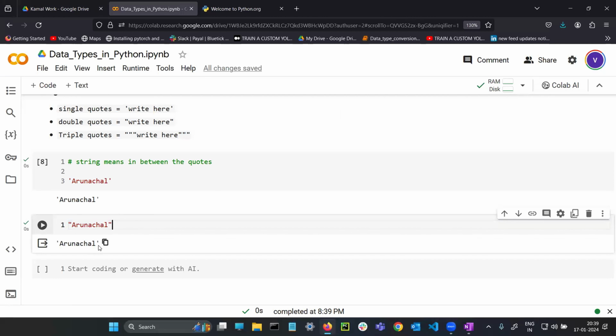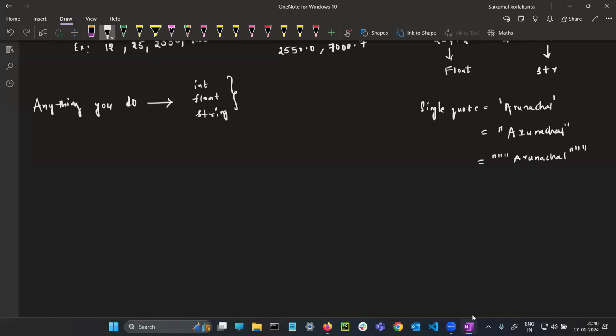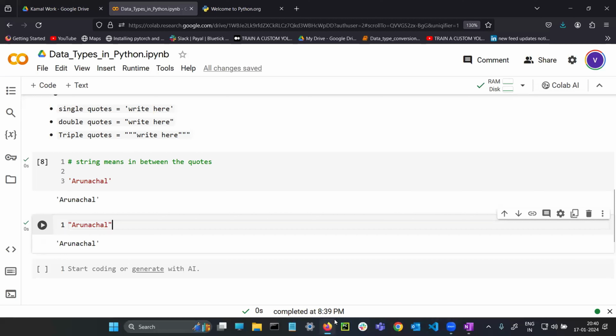Yes or no? Did you observe this one? Why? Just now I told you. What was the version that we are using? Python 3. In Python third version, basically you need to use a single quote only. Double quote and triple quotes are allowed. You can pass them as an input, but from a Python point of view, the output from Python will be given as a single quote because the version is the third version.